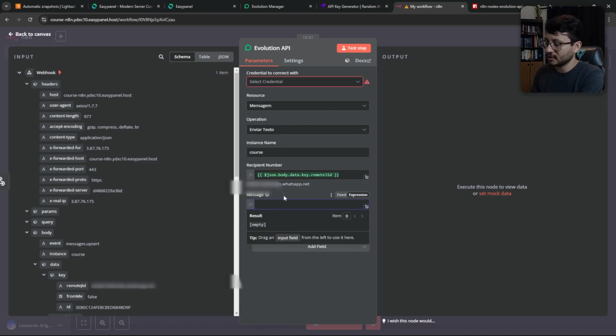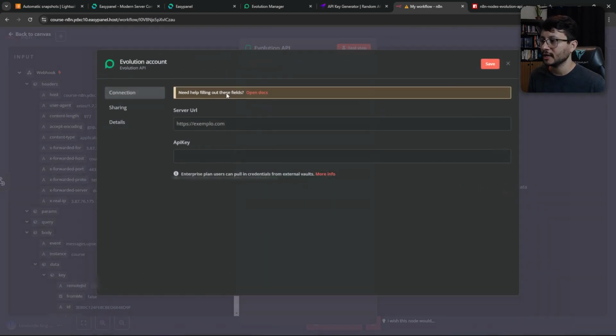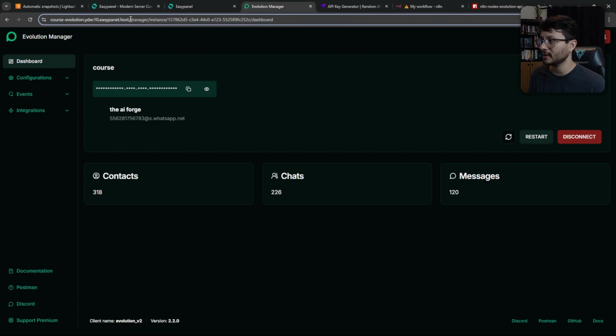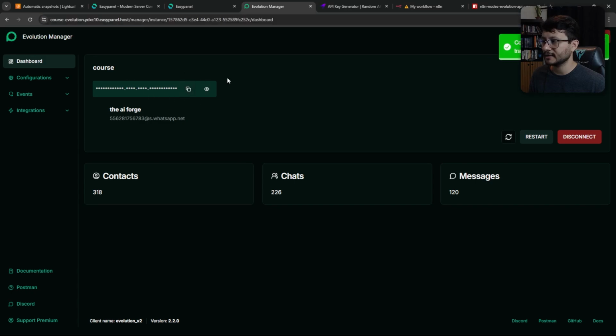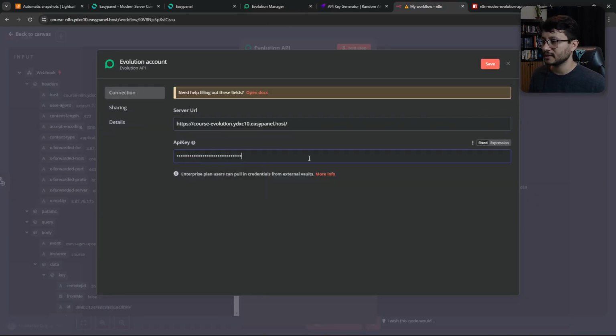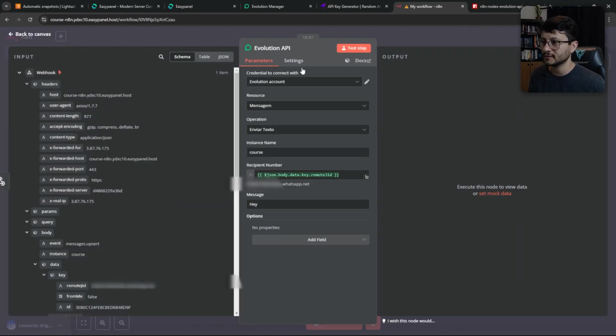If I want to respond with a customized message, like a static message, just use the fixed field and type in whatever you want. Now for the credential, what you want to do is hit this dropdown, hit create new credential, grab this URL right here, paste it down as the server URL. Your API key will be exactly this, which you can grab inside of your instance. Place it down there, hit save, and it probably didn't connect because of this backslash right here. Save it now, connection tested successfully.